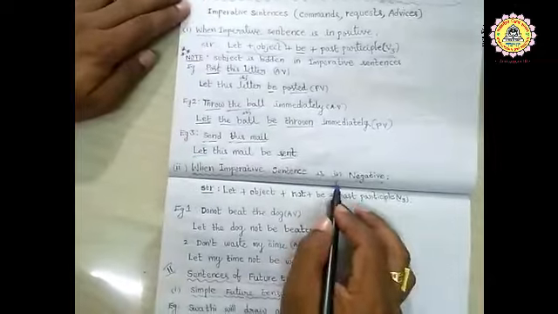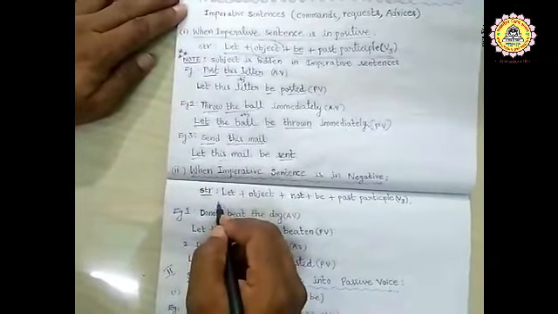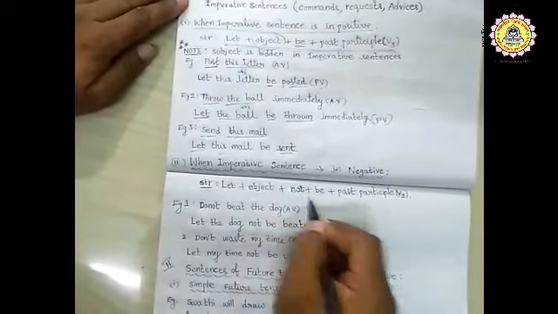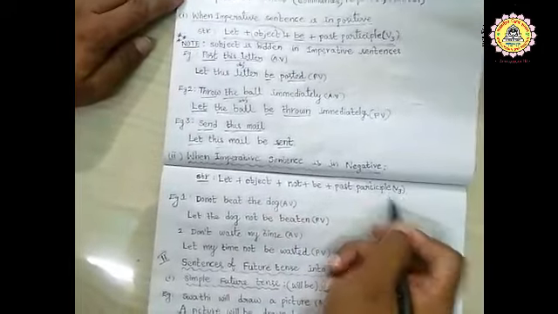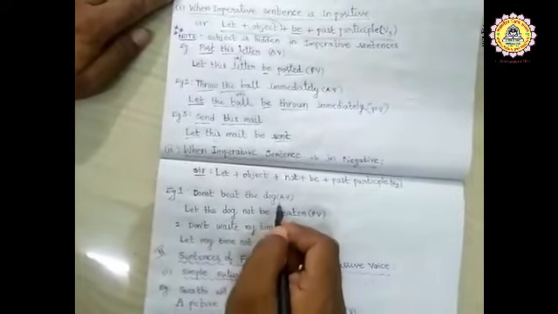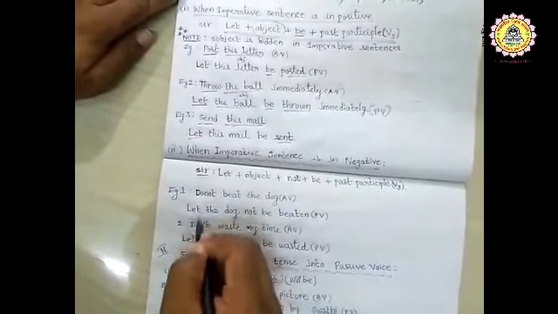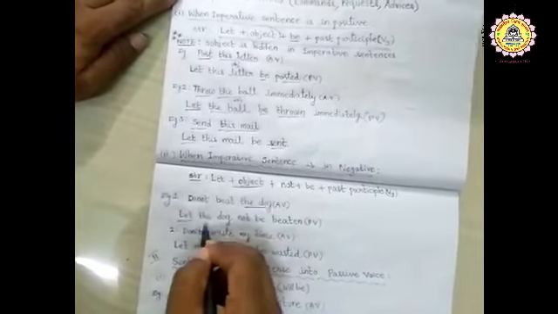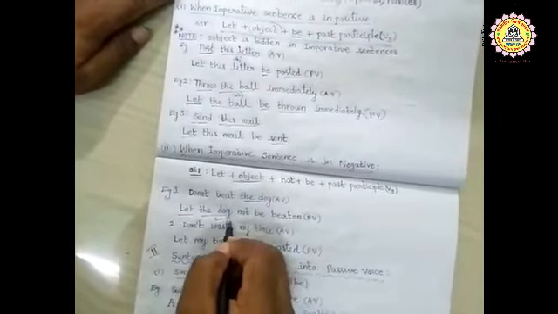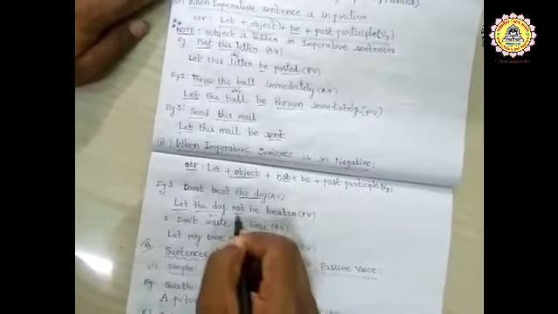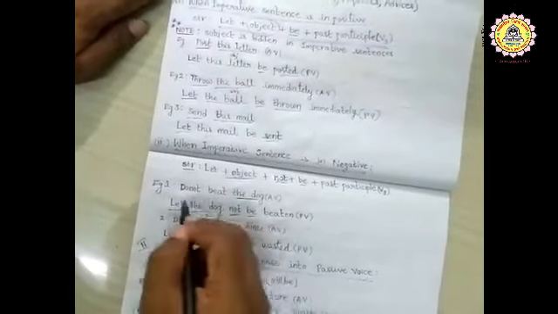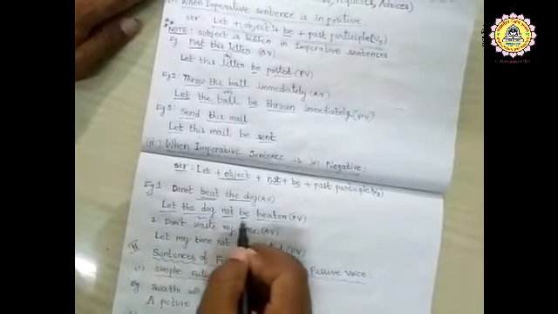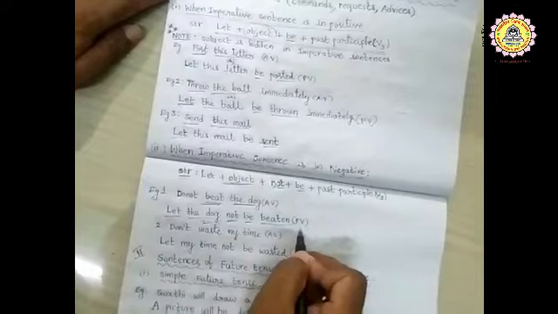When an imperative sentence is negative, we have to follow the structure. Let plus object plus not plus be plus past participle, verb 3. Do not beat the dog. It is in active voice. Let the dog. The object is the dog. That is why we have taken it as step 2. Let the dog not be, and past participle of beat is beaten. So the answer is let the dog not be beaten.